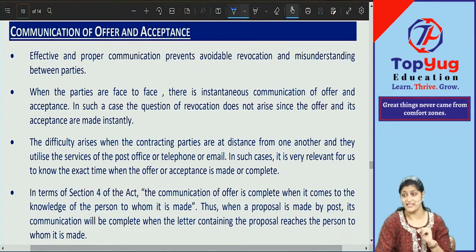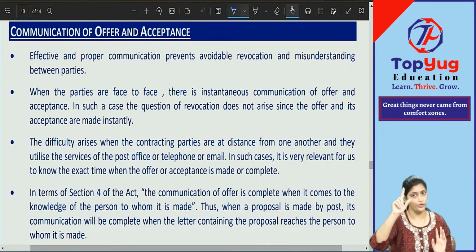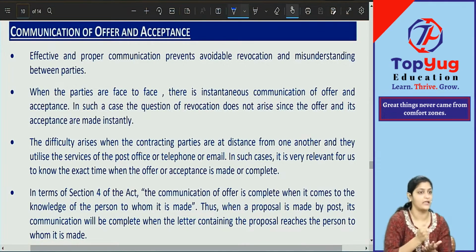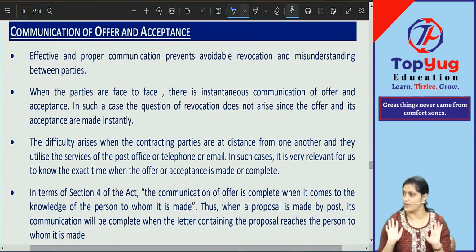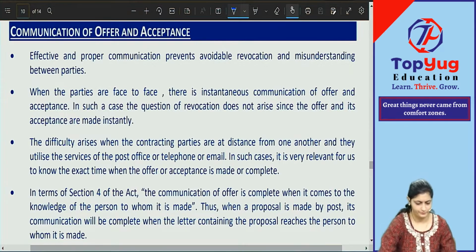So if it is instantaneous, and immediately the contract is coming into existence, can you revocate? I am telling you, I will sell you my car. I did not give you any time. I told you that if you want the car, tell me immediately yes or no. You said yes, I want the car. Then finish. Contract came into existence. Can I take back my offer now? No. Can you take back your acceptance? No. Once a contract comes into existence, it cannot be revocated. But if the contract did not come into existence, then you still have time to revocate.